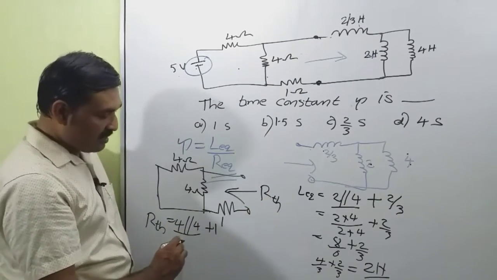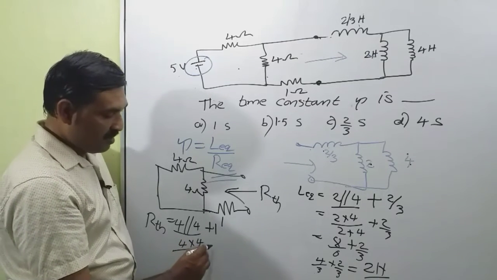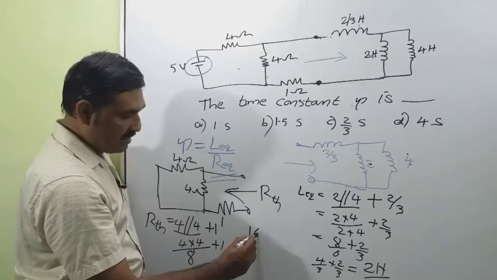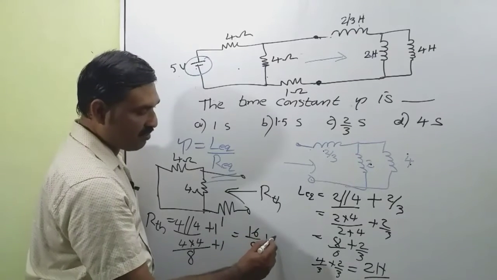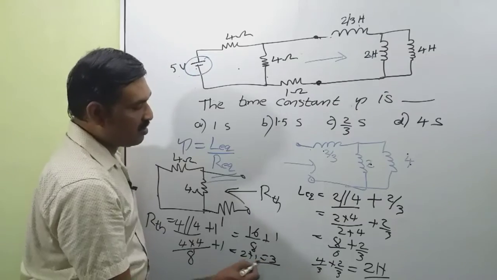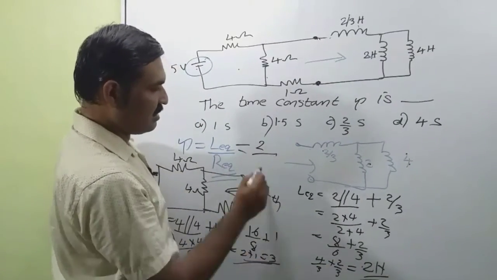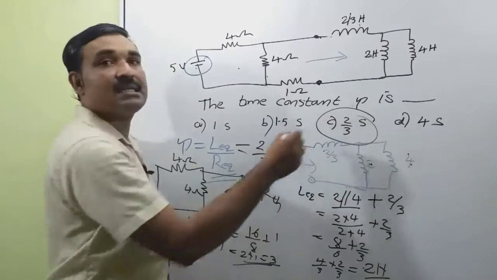So the resultant of this is 4 into 4 divided by 4 plus 4, that is 16 by 8 plus 1, that is equal to 2 plus 1 is equal to 3. So time constant is equal to L equivalent is 2 and R equivalent is 3, 2 by 3 second. So C is the correct option.